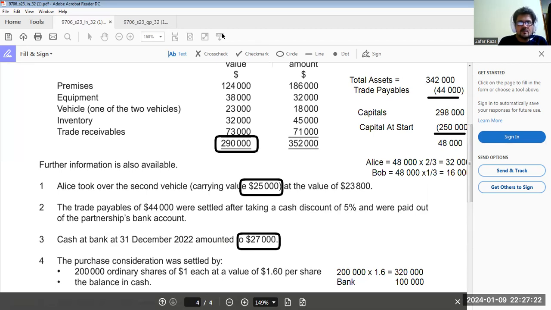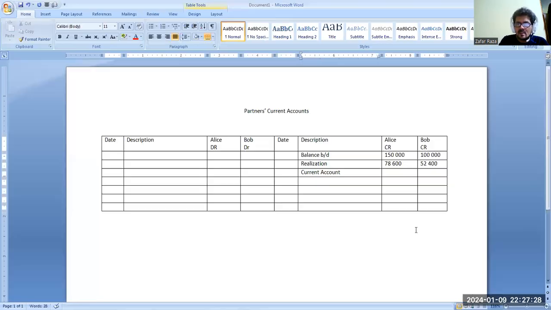So this current account is also added: 32,000 here, and here it is 16,000. Sorry, 48,000 was the total actually. So if we get the totals of this account, the total is 260,000, and here it is 168,400.